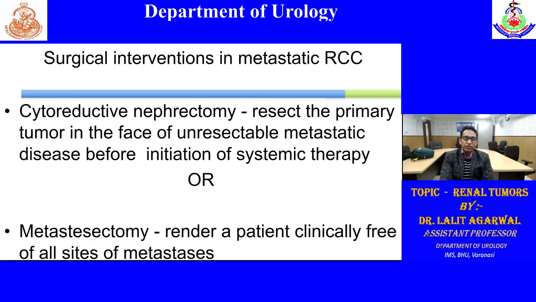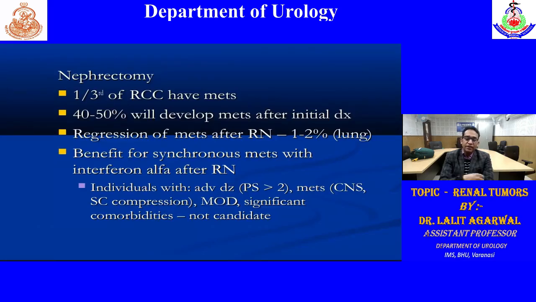If there is a question of RCC with solitary pulmonary metastasis, then we do cytoreductive nephrectomy along with pulmonary nodule excision if the patient is of good performance status or good risk category. Cytoreductive nephrectomy is generally indicated in the good risk category. Otherwise, the latest trial, the CARMENA trial, suggests that cytoreductive nephrectomy is not beneficial, so we can directly go for targeted therapy.